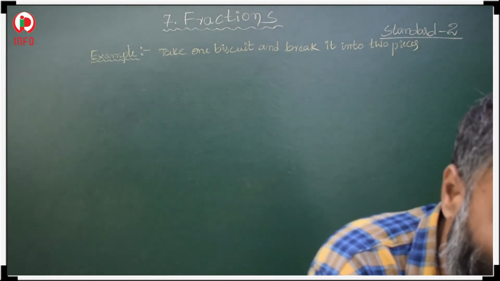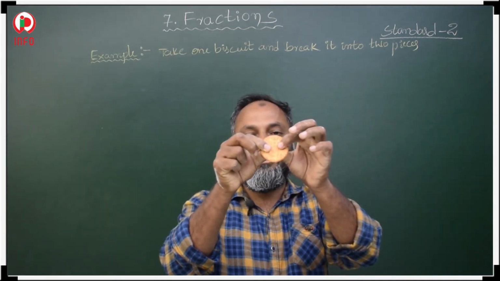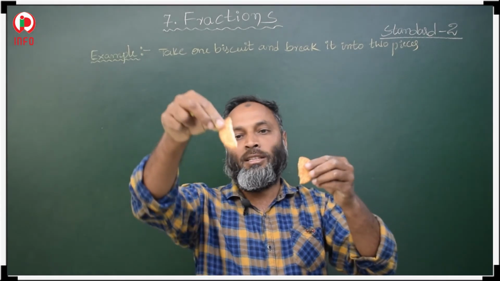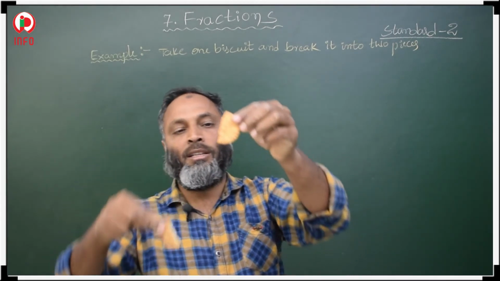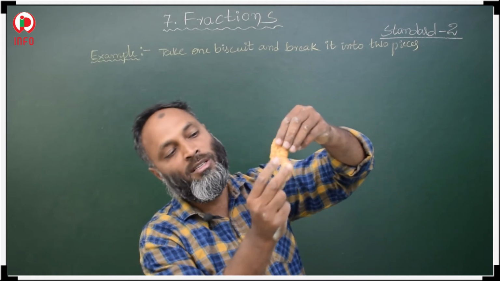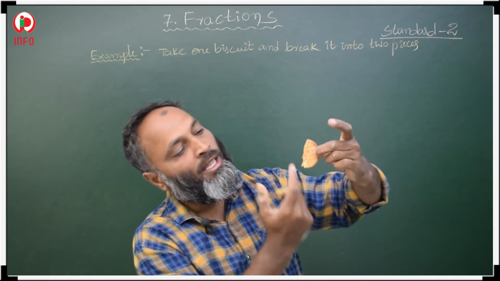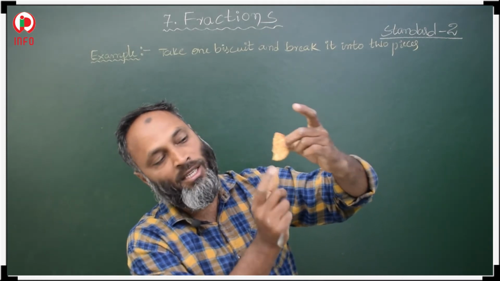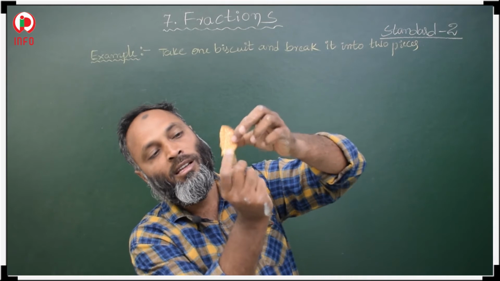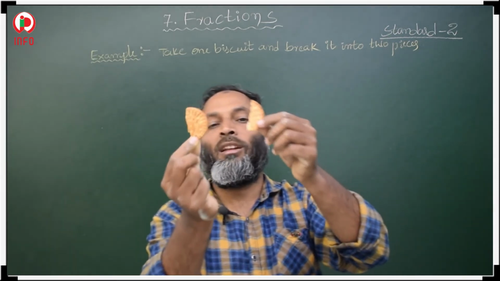In the same way, if we break this biscuit again like this, this is a smaller part and this is a bigger part. If we keep these two parts one over the other, they do not overlap, so we say these are unequal parts.